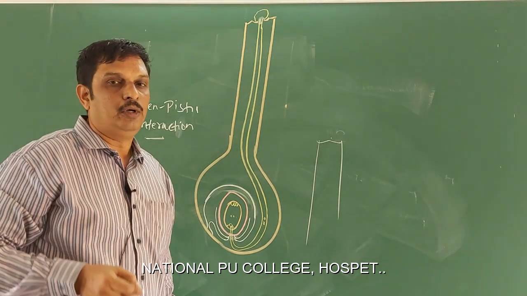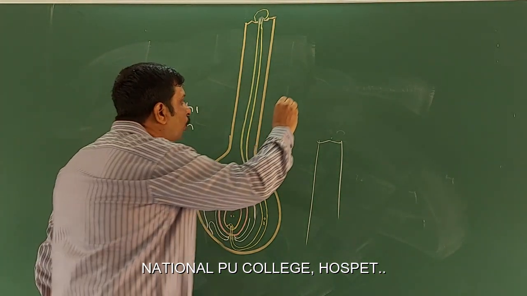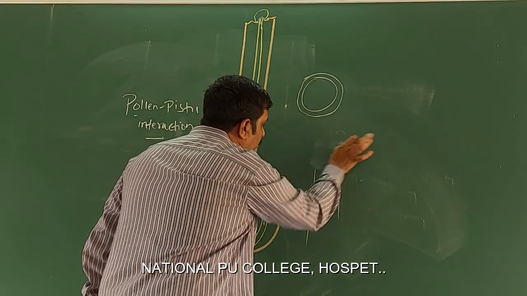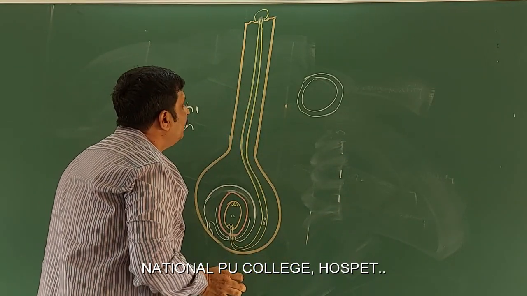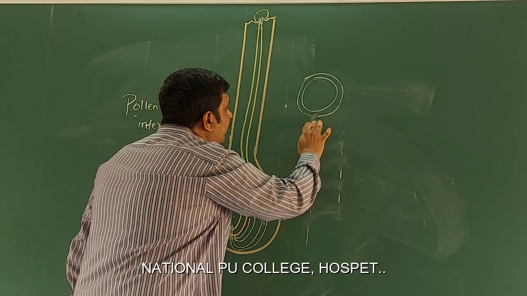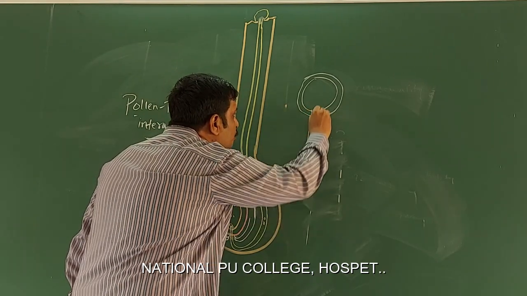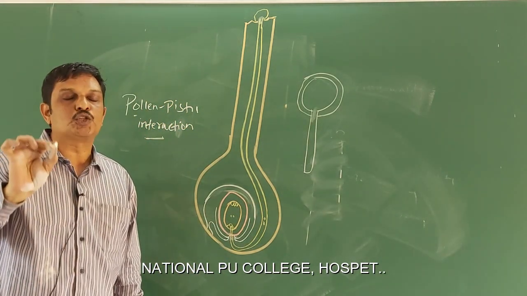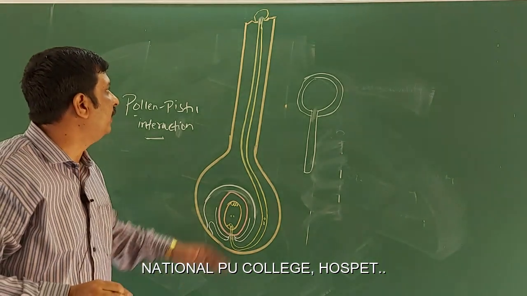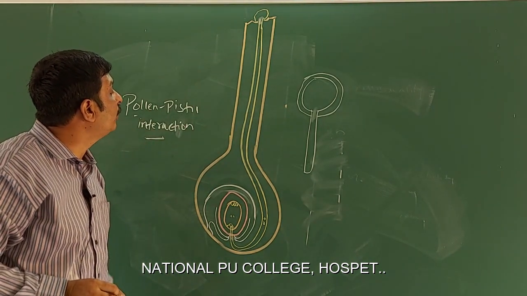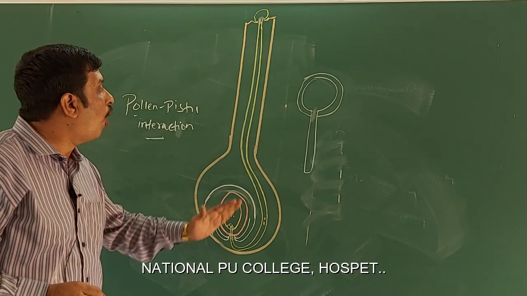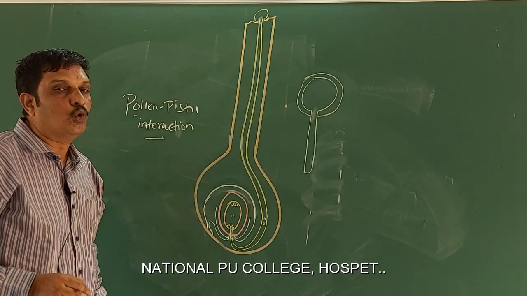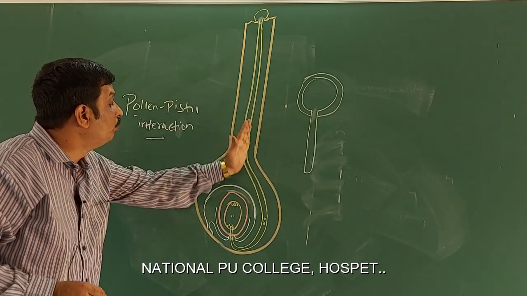You already know the structure of the pollen grain. That is, the wall of the pollen grain is composed of two layers, namely the outer exine and the inner intine. When the right type of pollen grain is deposited on the stigma, the intine comes out through the germ pore and produces a tube-like structure called the pollen tube. Therefore, I use the sentence, following compatible pollination, the pollen grain germinates on the stigma to produce a pollen tube through one of its germ pores. Then all the contents of the pollen grain move into the pollen tube. This pollen tube grows through the tissues of the stigma and style, then reaches the ovary.